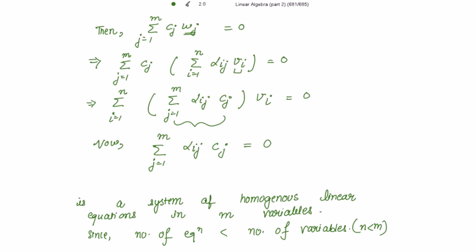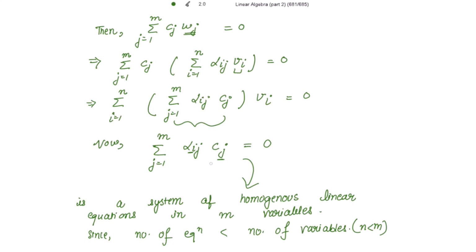This is the system of homogeneous linear equations in m variables. These are the variables, and the number of equations is n. Now the number of equations is less than the number of variables, n is less than m. So the system has a non-trivial solution, and for a non-trivial solution not all the scalars are 0.